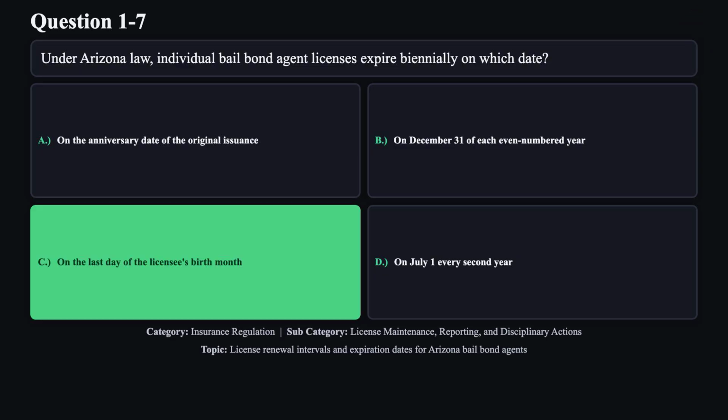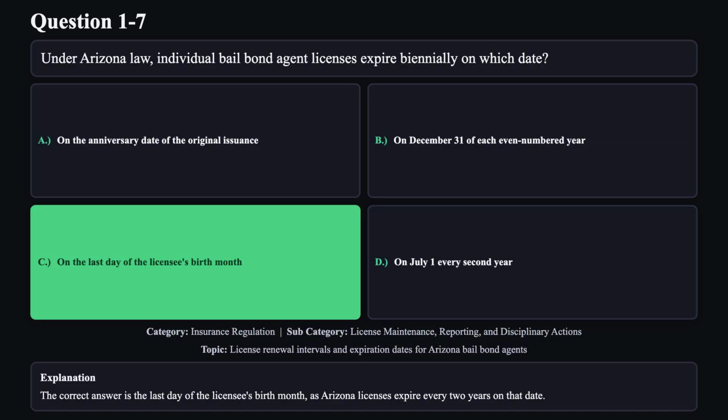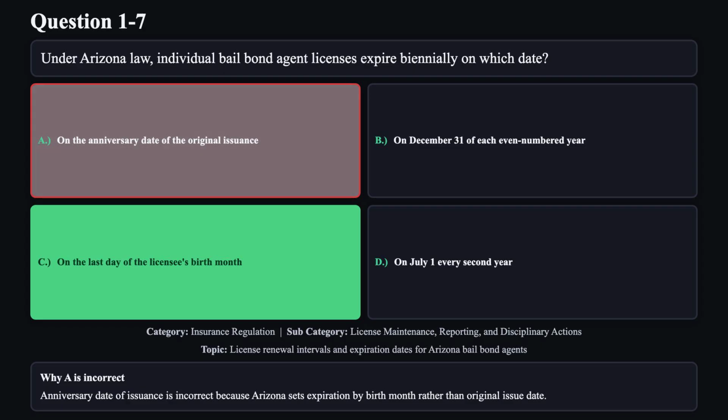The correct answer is C. The correct answer is the last day of the licensee's birth month, as Arizona licenses expire every 2 years on that date. Reason A is not correct. Anniversary date of issuance is incorrect because Arizona sets expiration by birth month rather than original issue date.